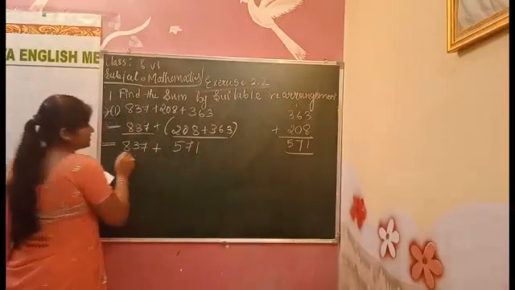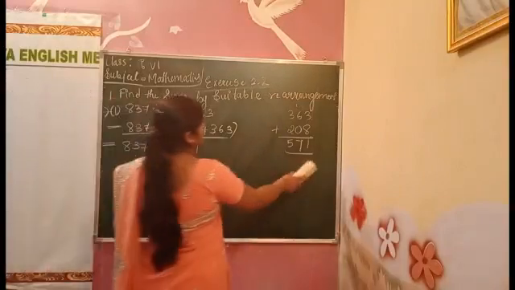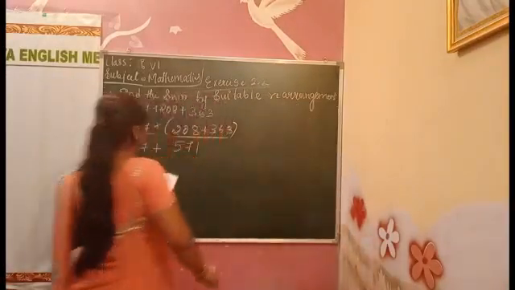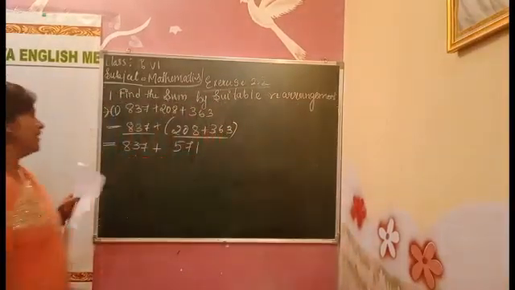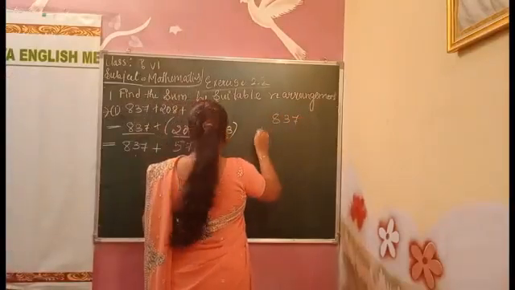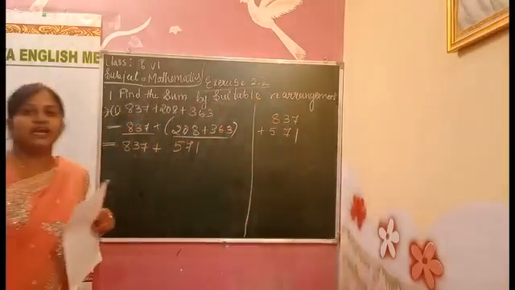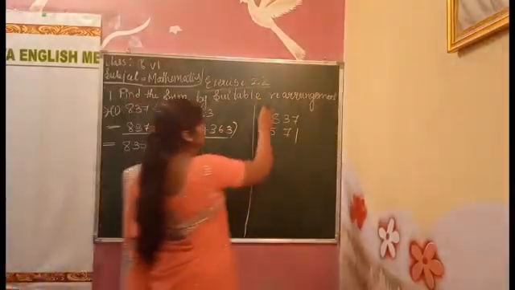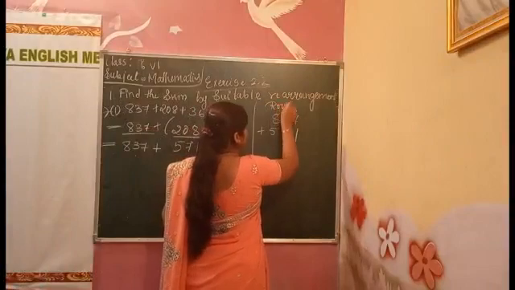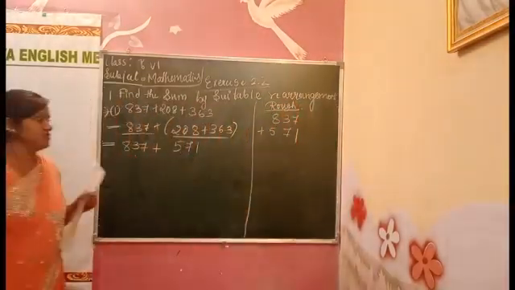Now we have to add these two numbers. After grouping, we got a number now. That and this one we have to add. 837 plus 571. This you have to do on the rough side. I'm repeating it again and again: you have to make a rough side whenever you are doing the calculations.